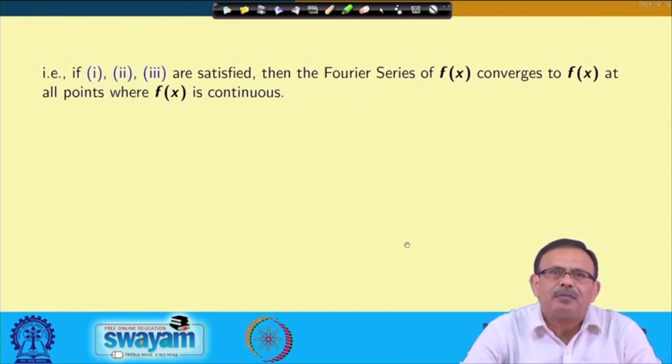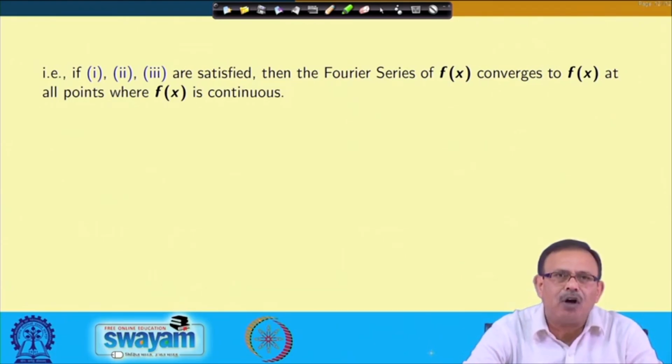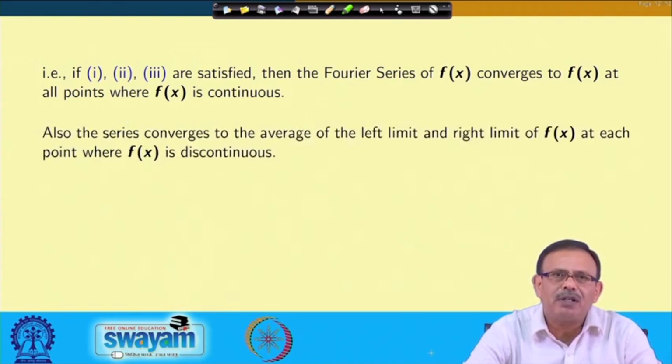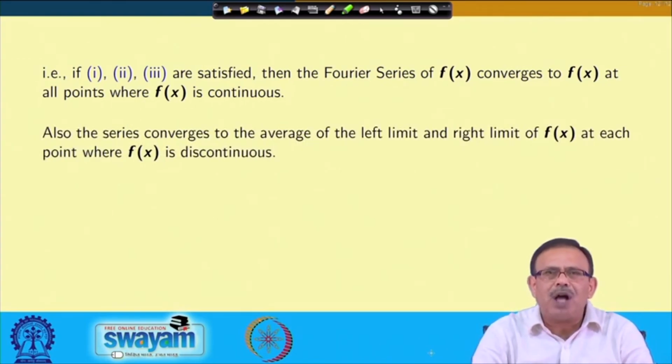If these are satisfied, then the Fourier series of f(x) we say converges to f(x) at all points where f(x) is continuous. Also, the series converges to the average of the left limit and right limit of f(x) at each point where f(x) is discontinuous.